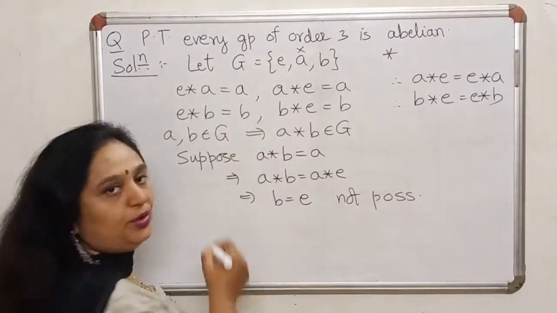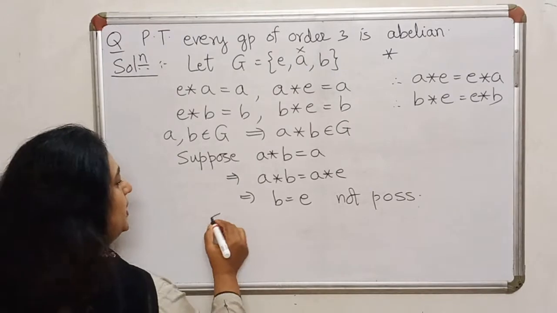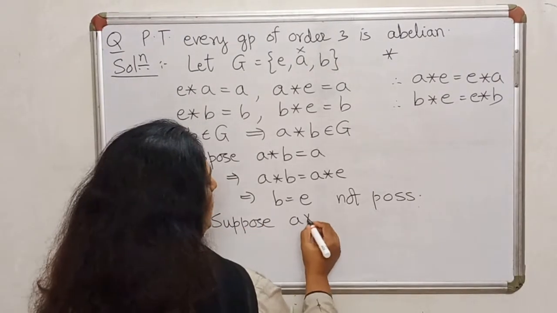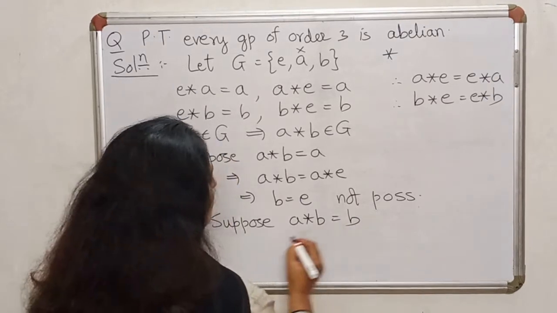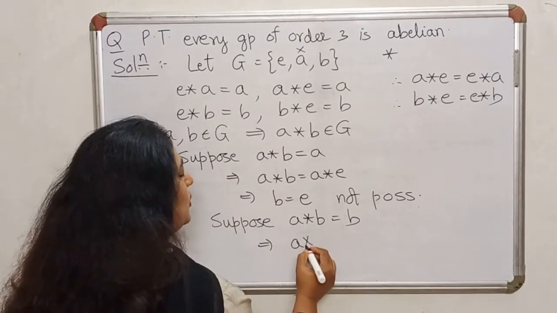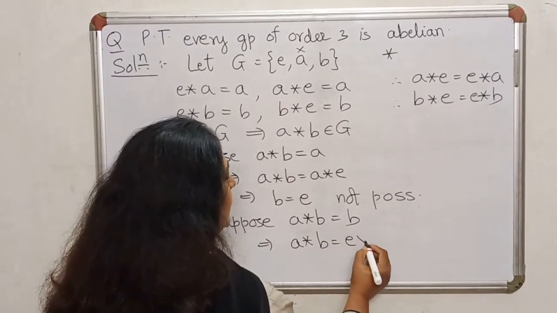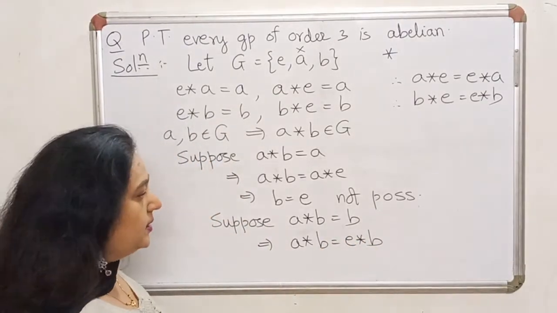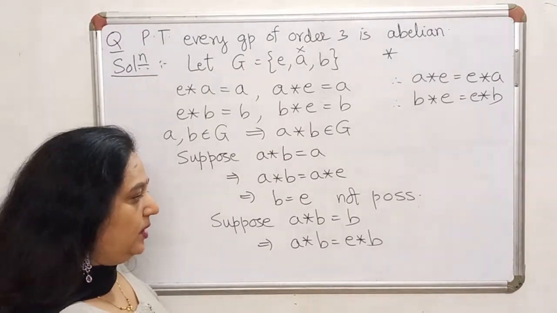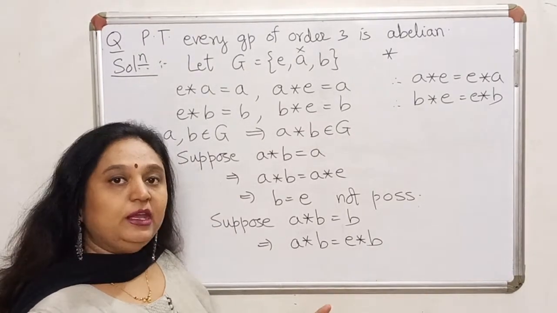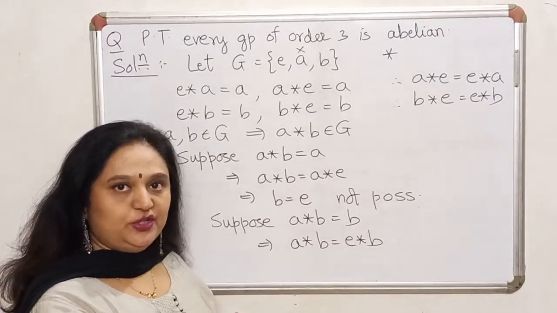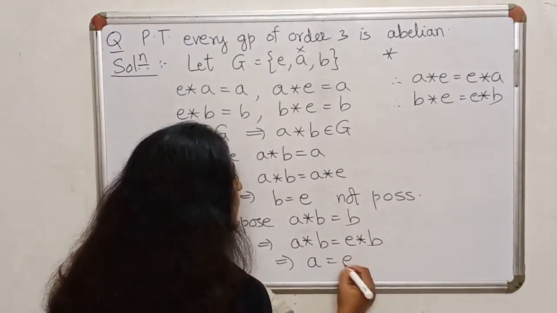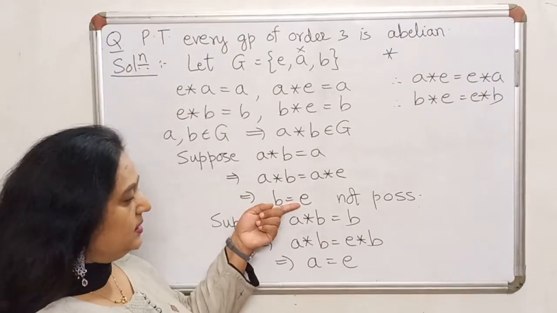This option is out. Now let us see what happens if A star B is equal to B. Now you cleverly adjust the identity. Remember, you can put the identity either to the left or to the right. So this time I put it to the left of B and use the right cancellation law. So if I use the right cancellation law, I'll now get A equal to E, and just like this